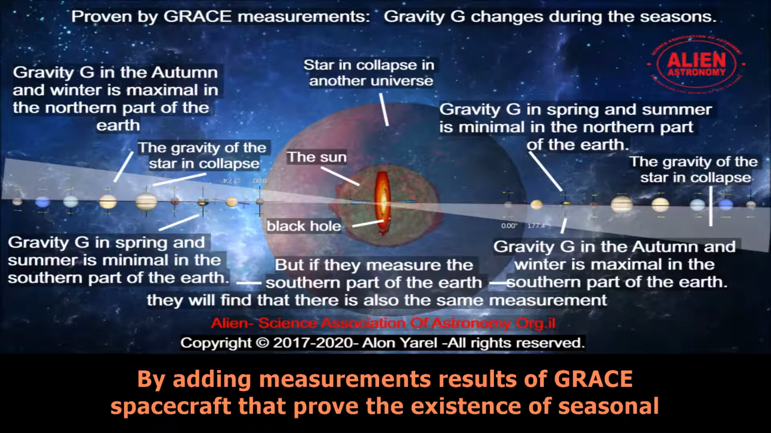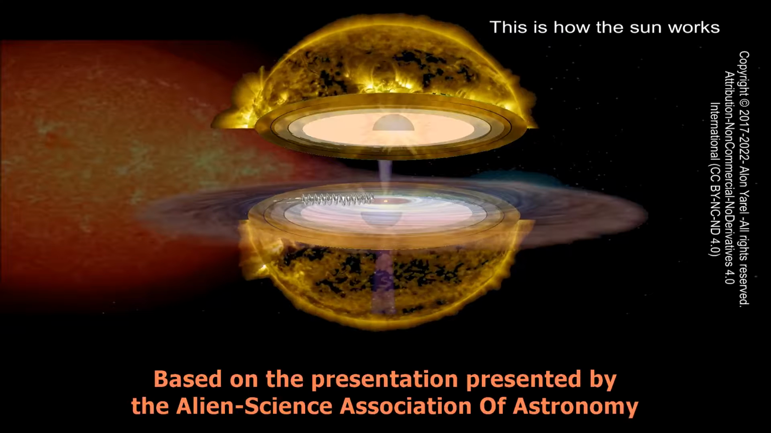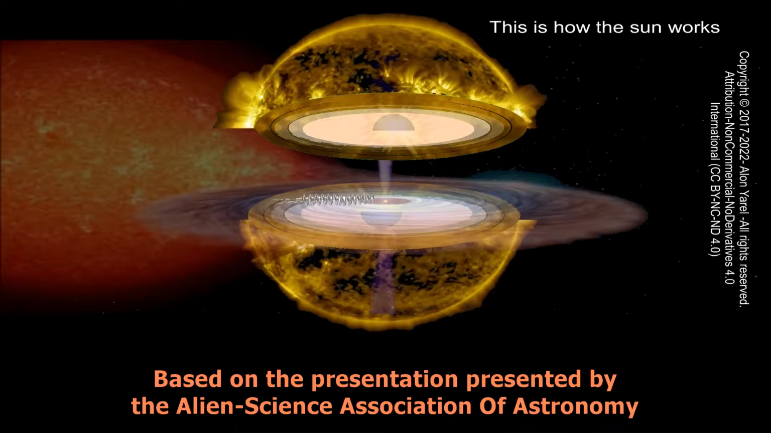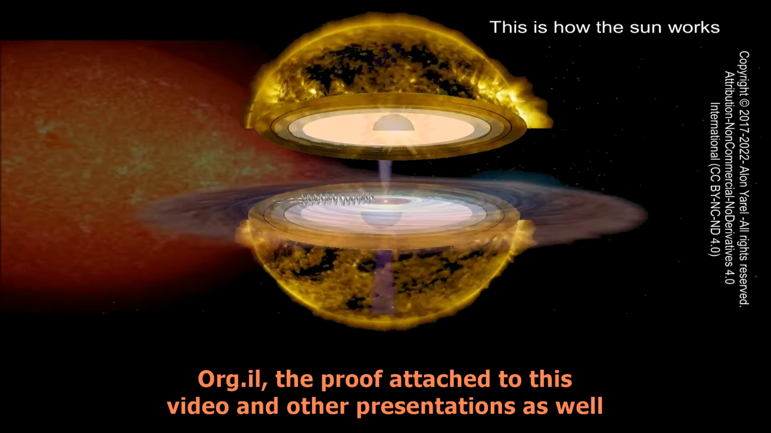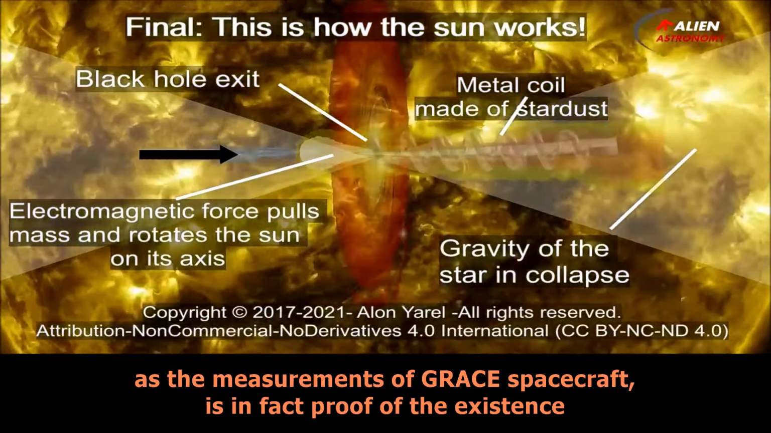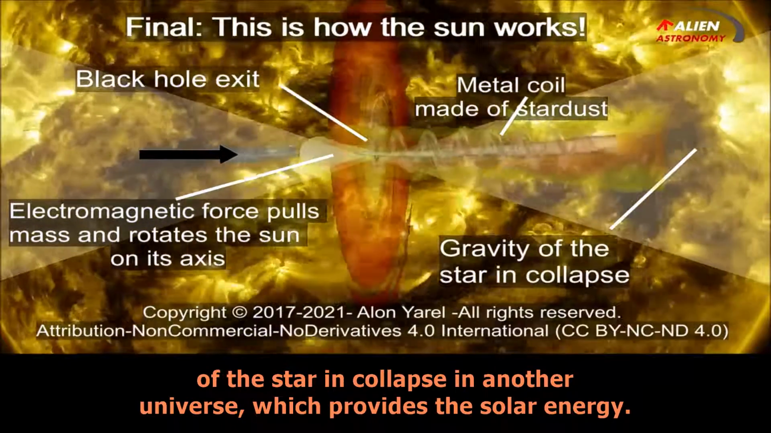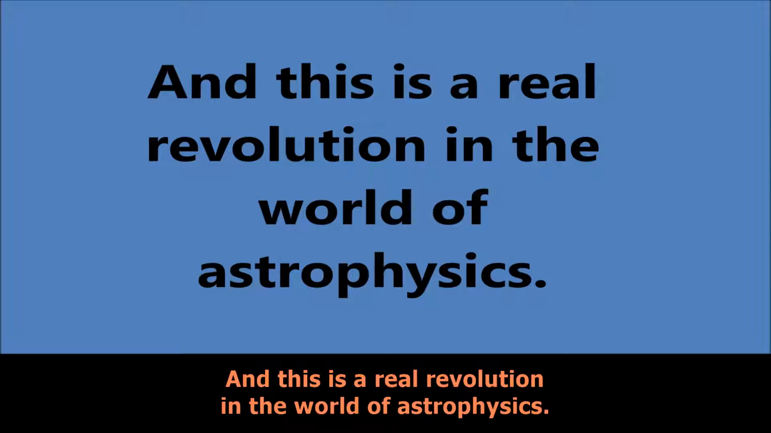By adding measurement results of gray spacecraft that prove the existence of seasonal gravitational force changes on Earth, this proof actually becomes conclusive proof. Based on the presentation presented by the Alien Science Association of Astronomy Org.il, the proof attached to this video and other presentations as well as the measurements of gray spacecraft is in fact proof of the existence of the star in collapse in another universe, which provides the solar energy. And this is a real revolution in the world of astrophysics.